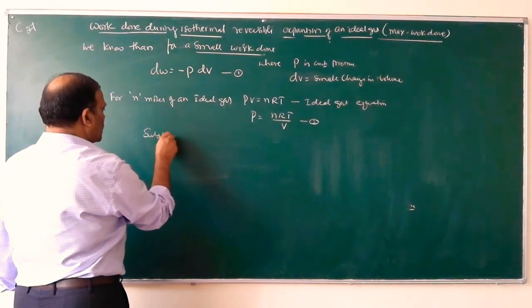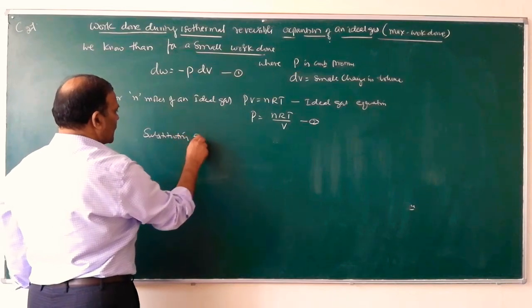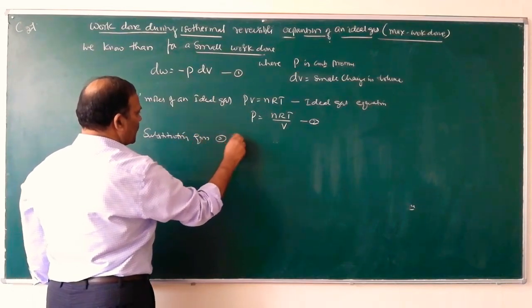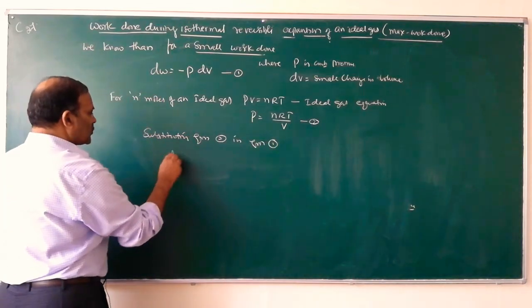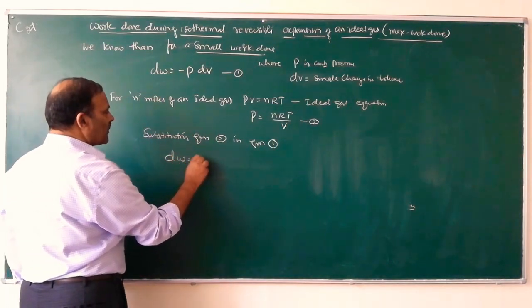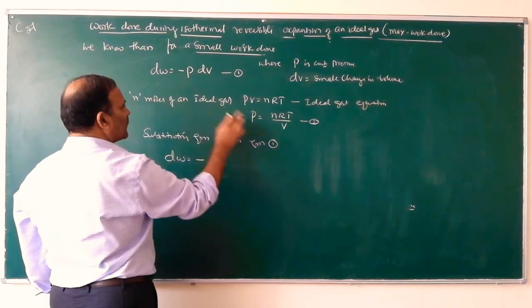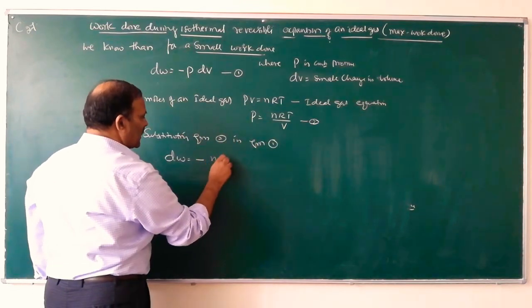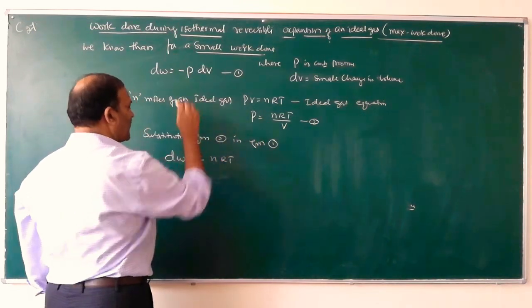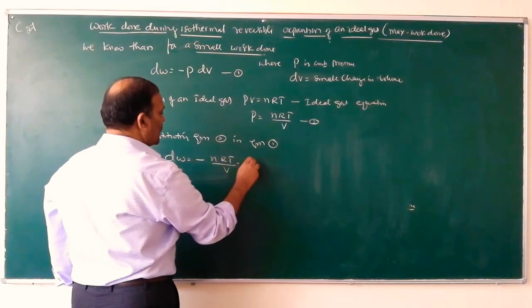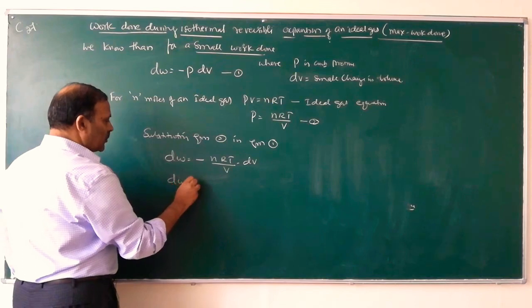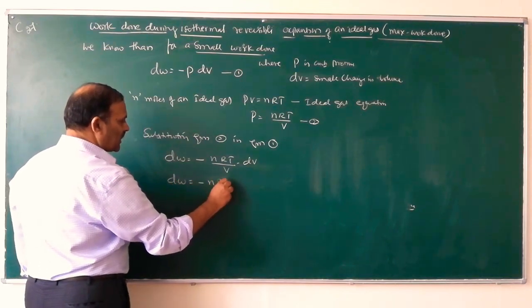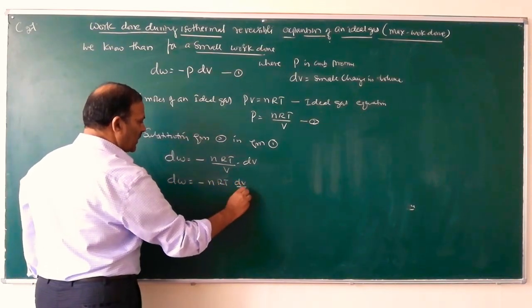Substituting equation 2 in equation 1, dW is equal to minus nRT by V into dV, or dW is equal to minus nRT dV by V.